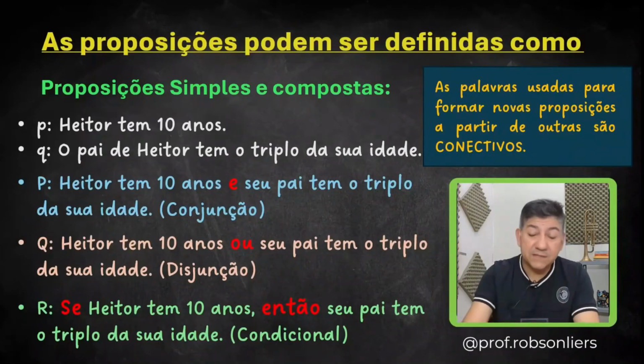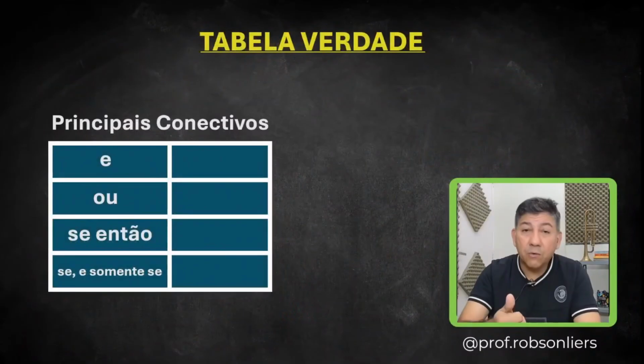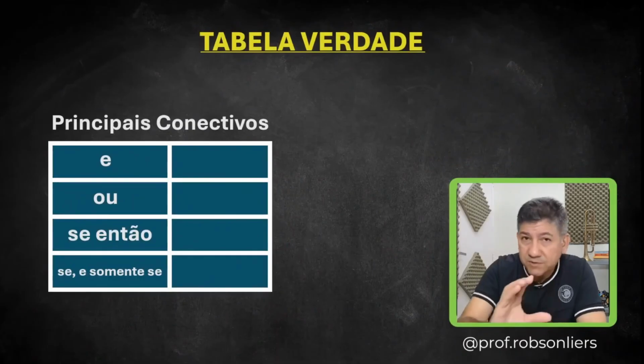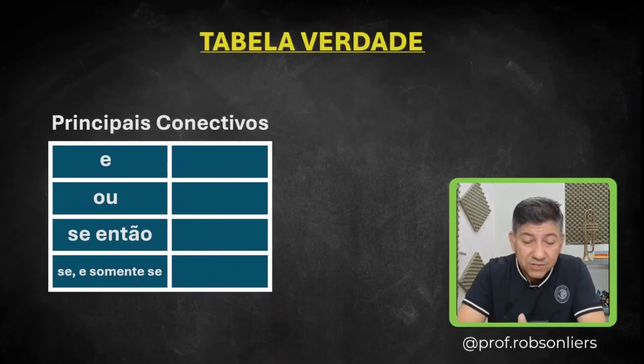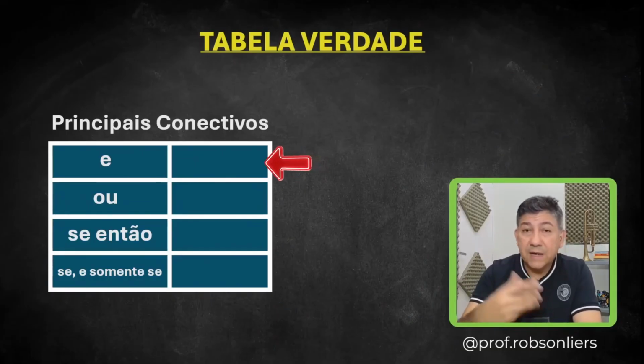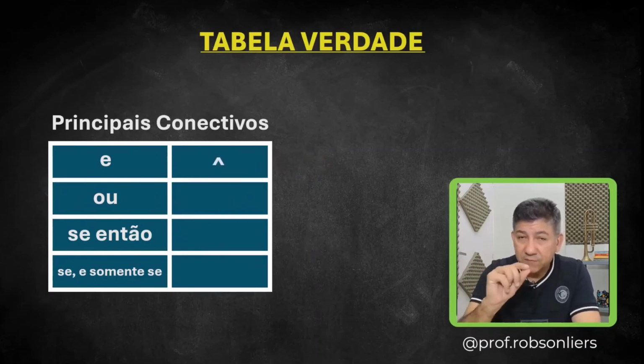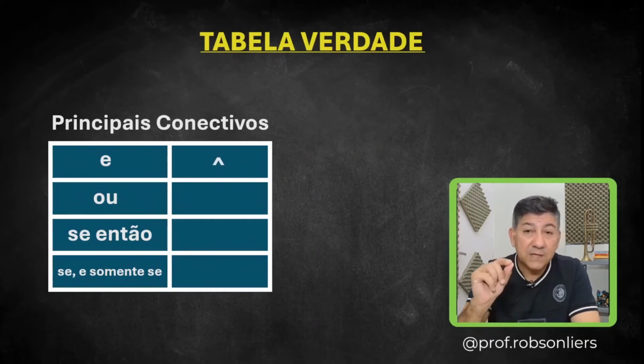Now, how do we represent these connectives? The main connectives are and, or, if, then, and if and only if. There are others that we will study, but for now let's take a look at these. How do we represent these connectives in the truth table? First, the connective and. This connective is represented by this little hat, the circumflex accent. Every time you see this circumflex accent, it represents the and connective.